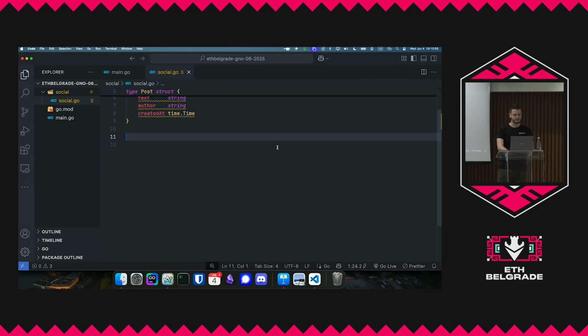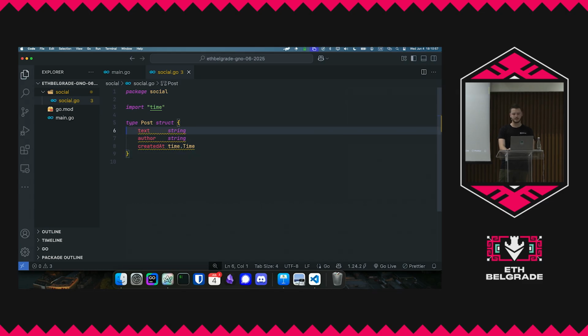Okay. And then let's actually export these. So the way it works in Go is when you have a capital letter at a definition of a variable or a function, essentially what happens is that thing that is named with a capital letter is exported outside of the package. It's visible outside of the package. It's public, right? So we have this post, and it has some data inside, okay?